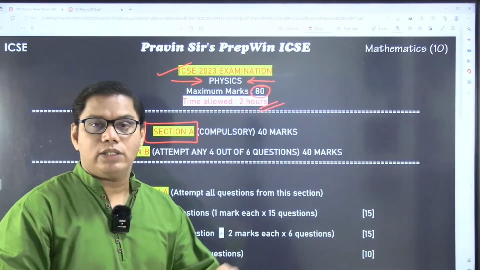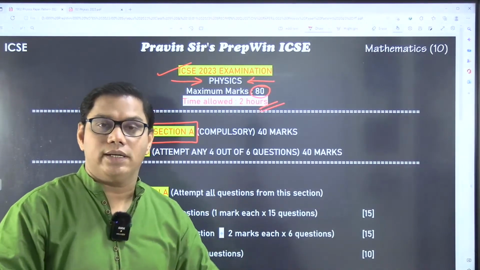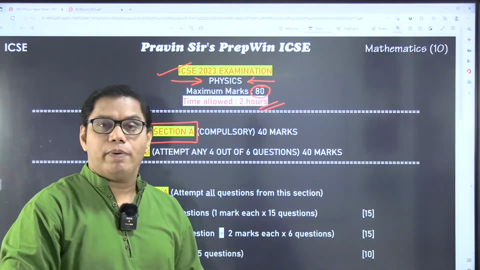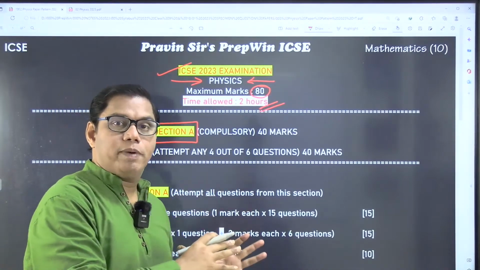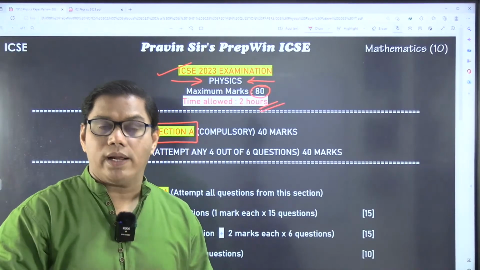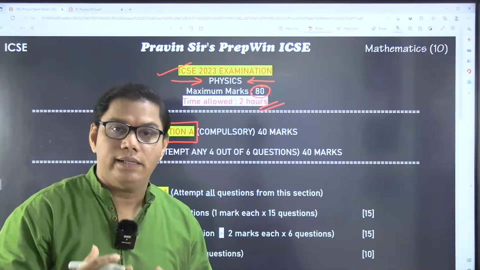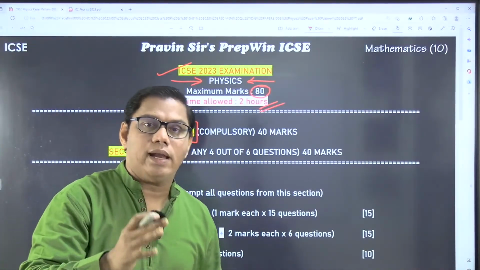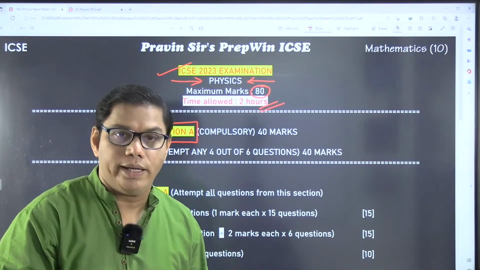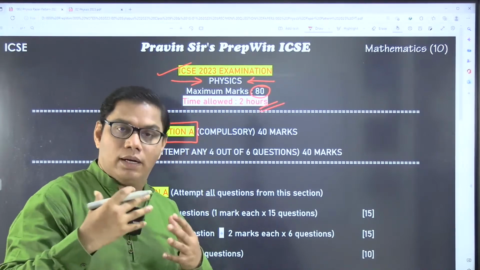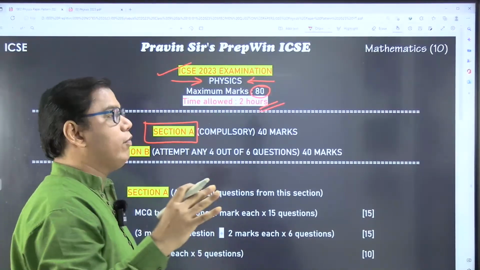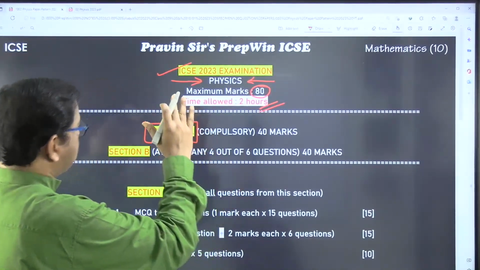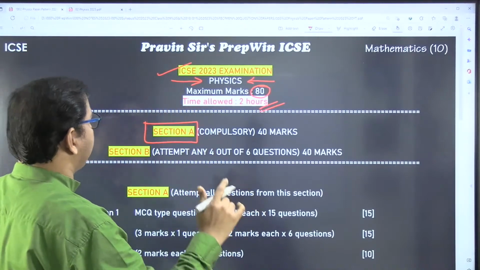What is the advantage of this specimen paper? We teachers were waiting for the specimen papers to be released, because once we get this specimen paper, we know what kind of questions will be asked in the examination, and we can ask the students to prepare accordingly, and we can frame the questions. You can prepare yourself properly for the examination. So this specimen paper is very, very important.